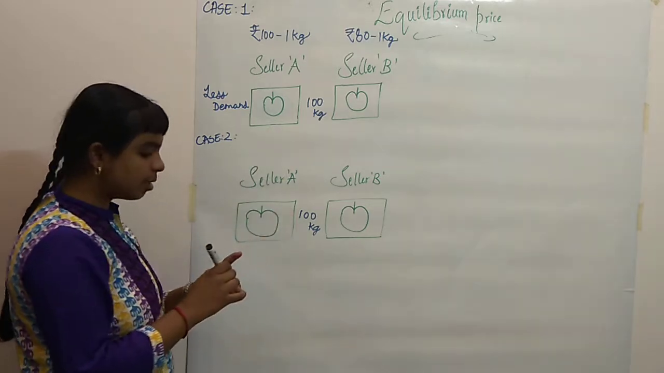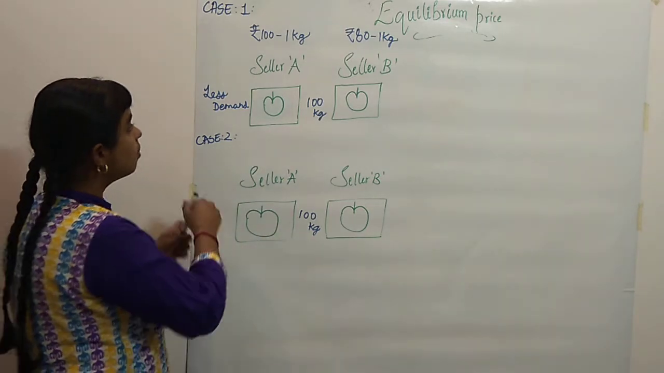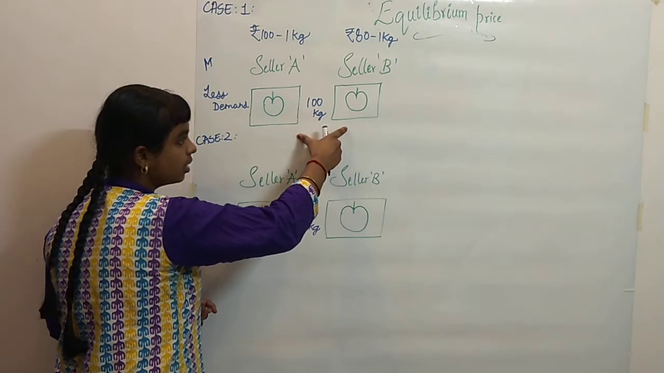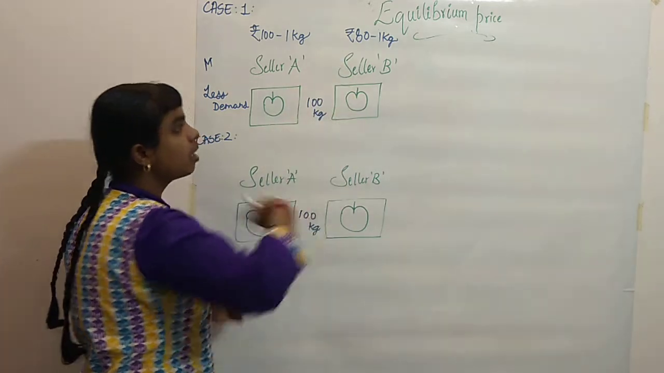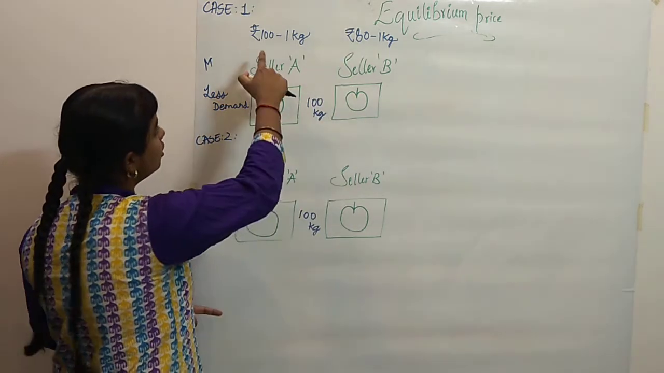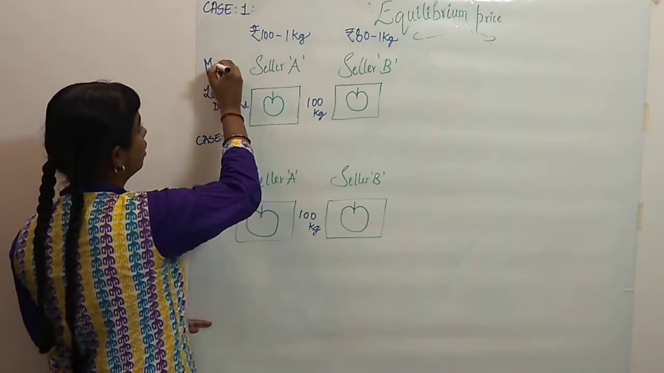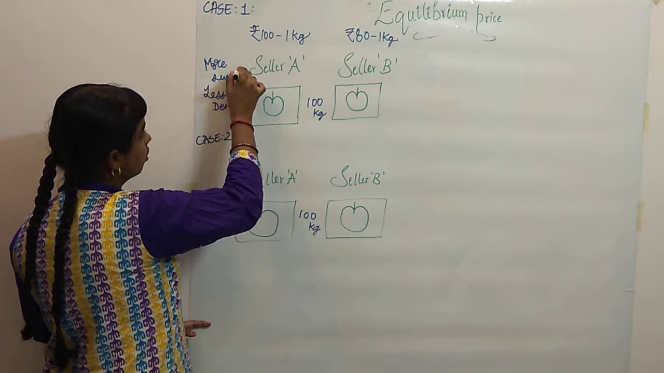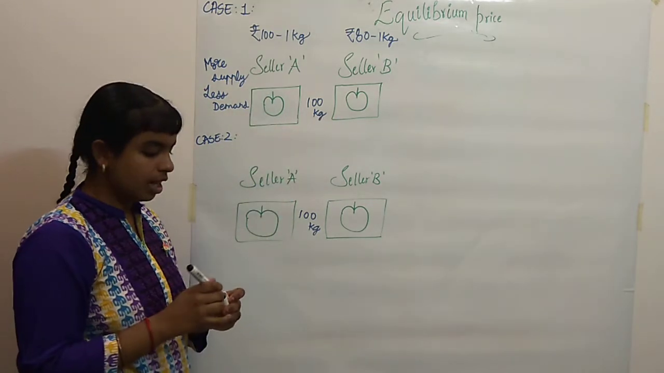So as he is able to sell very few kgs of apple, he will have more supply. Now if you see, both the sellers have 100 kgs of apple. As B's price is less, he will be able to sell more. But A's price is more, so he will not be able to sell as many kgs of apple. So he will have more supply, because his price is more compared to seller B.